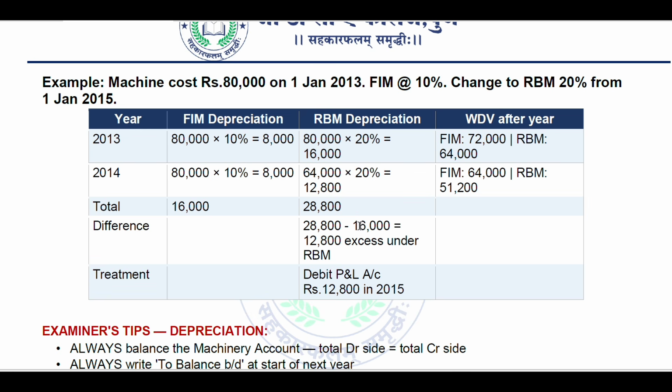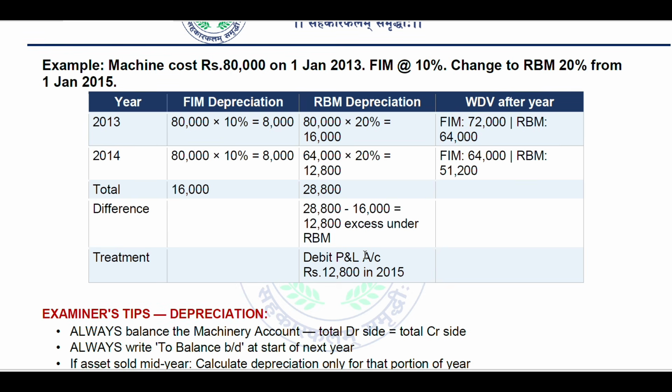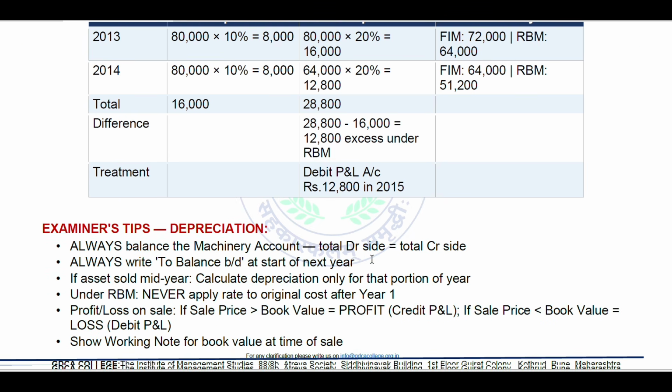Total 16,000 plus 12,800 is 28,800, and then we have to calculate the difference. So 28,800 minus 16,000 is 12,800 excess under RBM. So the treatment in the profit and loss account will be 12,800 in 2015.